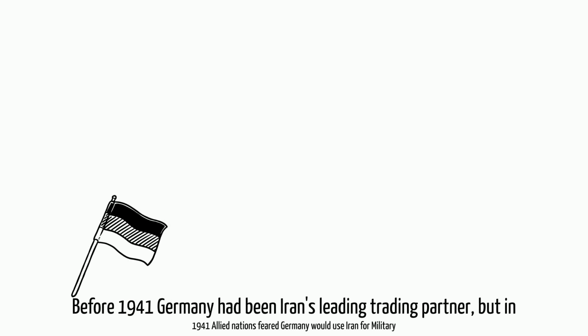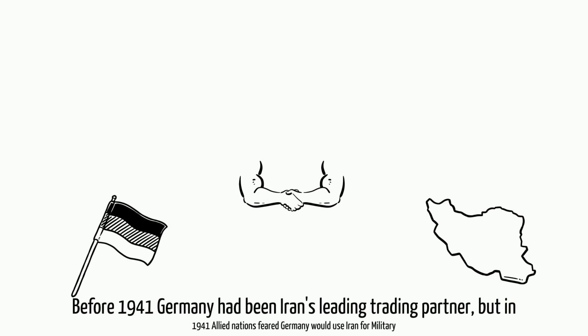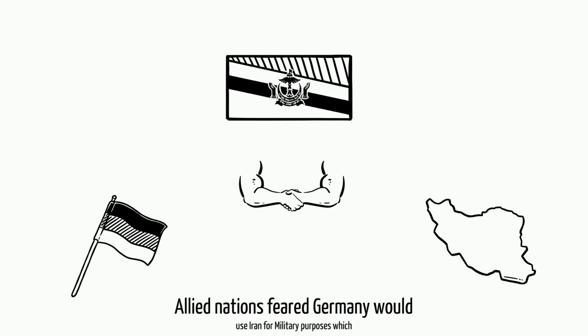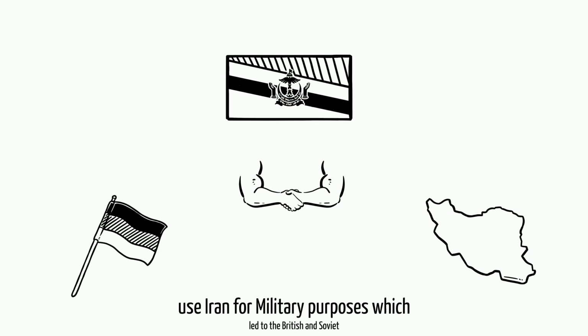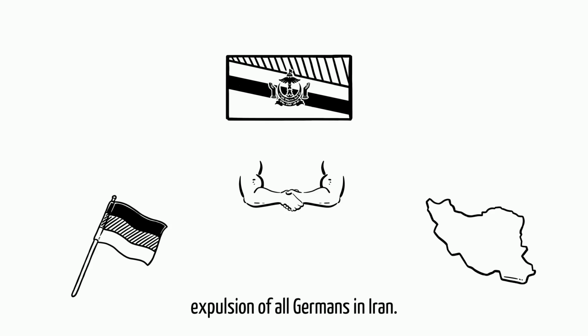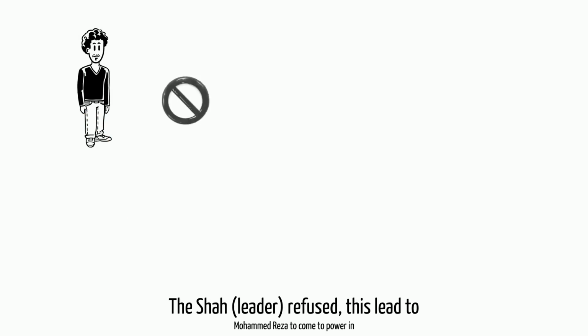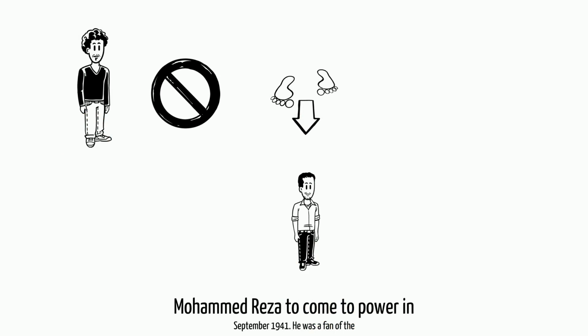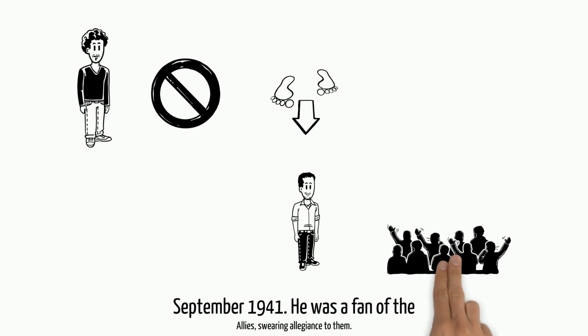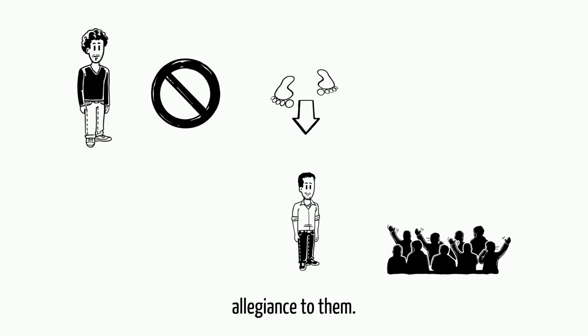Before 1941, Germany had been Iran's leading trading partner, but in 1941 Allied nations feared Germany would use Iran for military purposes, which led the British and Soviet governments to demand the expulsion of all Germans in Iran. The Shah, leader, refused. This led to Mohammad Reza coming to power in September 1941. He was a fan of the Allies, swearing allegiance to them.